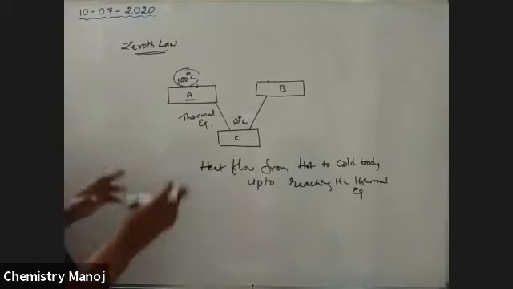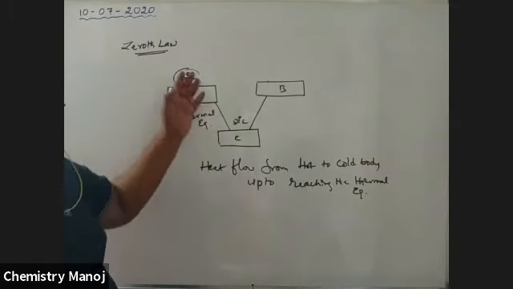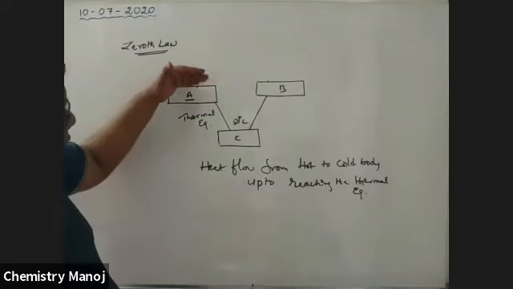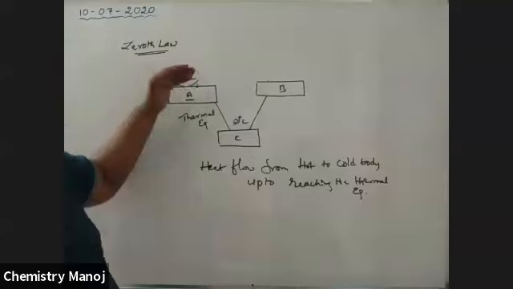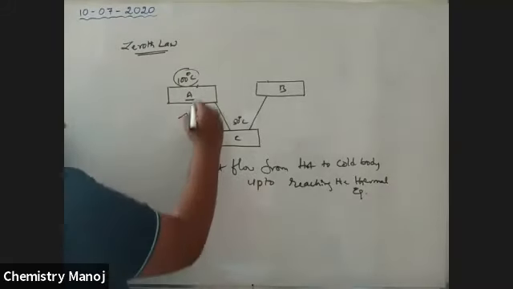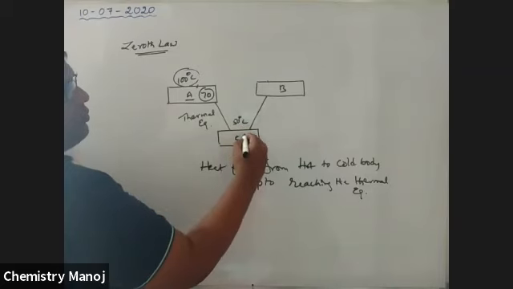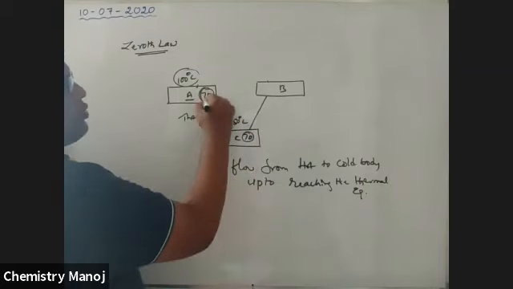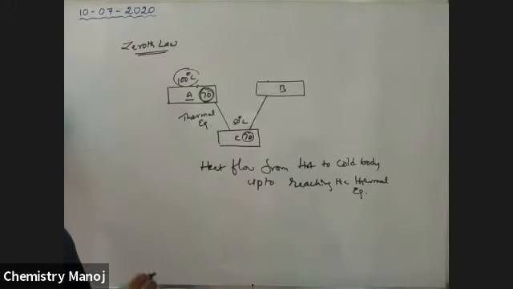Now heat flows from A to C until these two are matched. That means the temperature of A is decreased and the temperature of C is increased. By transferring heat from A to C, it reaches 70. C also reaches 70. So now these two are in equilibrium. No heat is exchanged between A and C. These two are in thermal equilibrium.